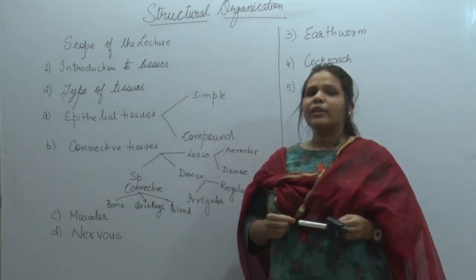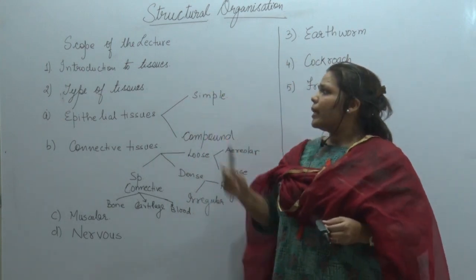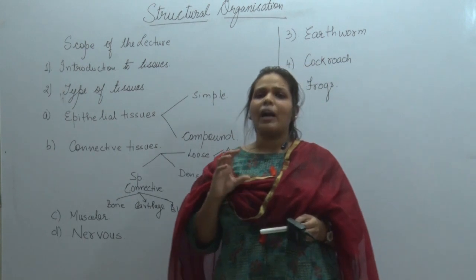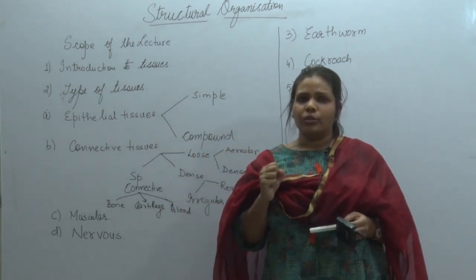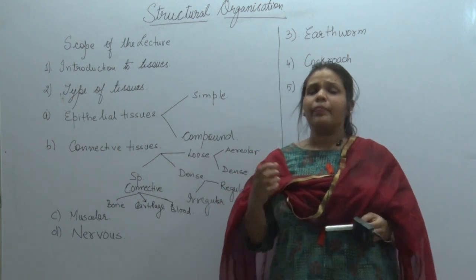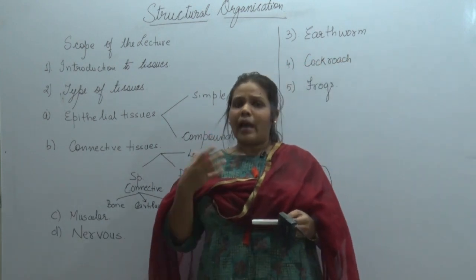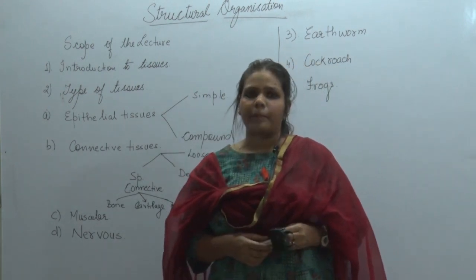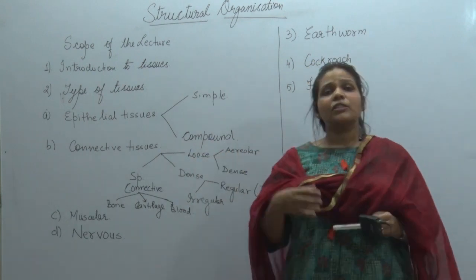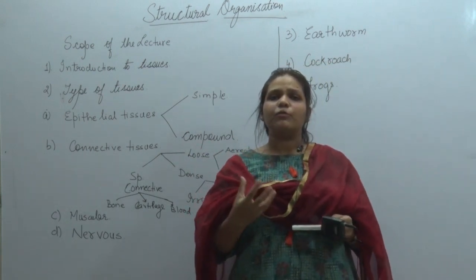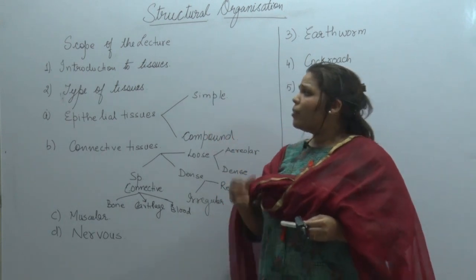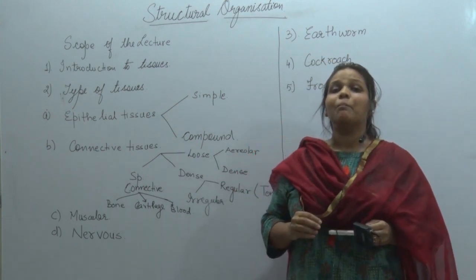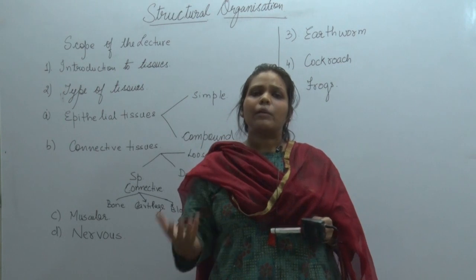Now as we come to the scope of the chapter, the first and foremost point is that we will have to read in detail what tissues are. Okay, I know you have read it in your 9th and 10th, but as we come into the chapters of physiology, tissues has a much wider aspect to study. After the introduction, in which we will quote the lines given in your NCERT, we will read about the types of tissues present in human beings, and we will do a little comparative analysis with the other kingdoms also.